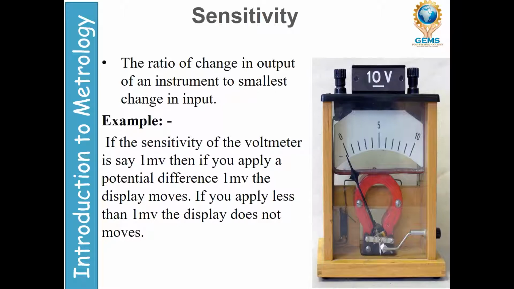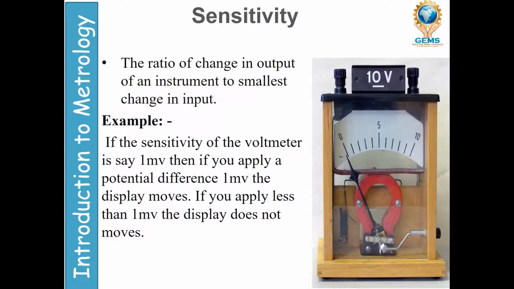In our dial indicators also, for example, what happens? When the pointer touches the workpiece, whatever job you are taking the readings of, when the dial indicator touches the workpiece, only then the needle will move.